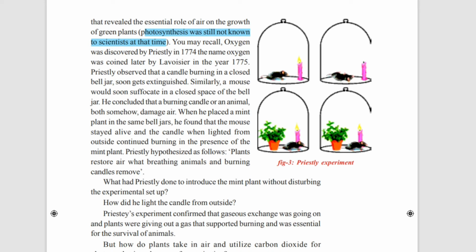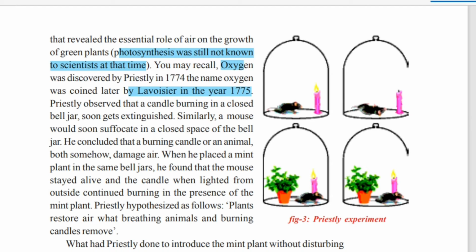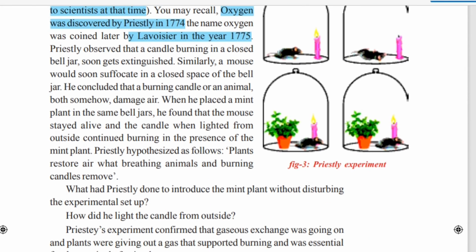You may recall oxygen was discovered by Priestley in 1774. The name oxygen was coined later by Lavoisier in the year 1775. So oxygen was discovered by Priestley in 1774 and it was given its name in 1775. But this experiment was done in 1770.